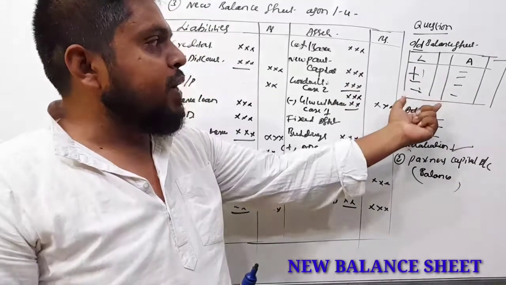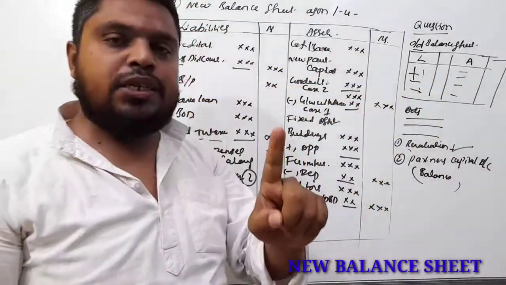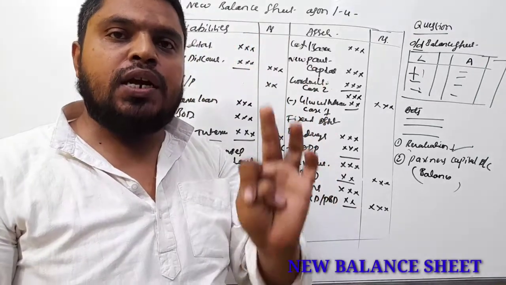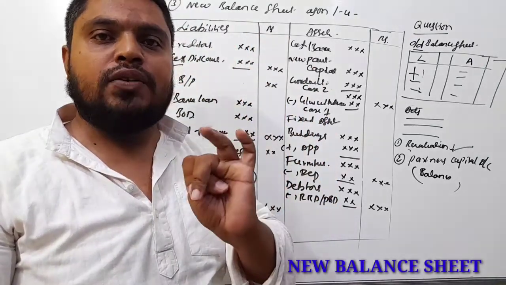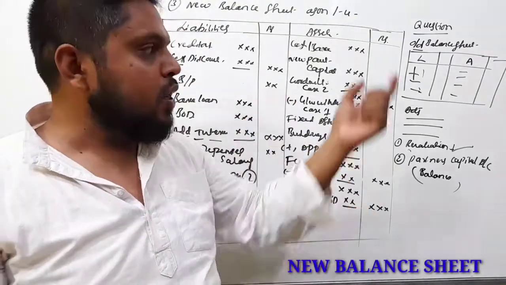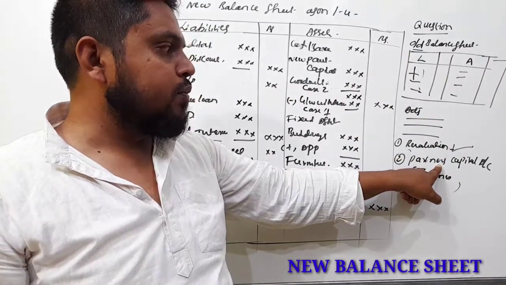Once again I will repeat. All the assets and liabilities should be entered except capital, general reserve, reserve fund and profit and loss. Those three entries, those liabilities, will be recorded under the partners capital account.